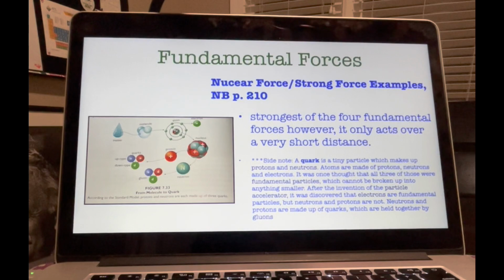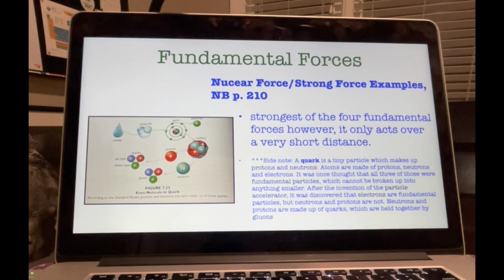Remember when we discussed the nucleus of the atom? It's composed of protons and neutrons. Did you ever wonder why the repulsive electromagnetic force of the positively charged protons didn't cause the nucleus to fly apart? Well, that's where the nuclear forces come into play. There are two nuclear forces, the strong force and the weak force.